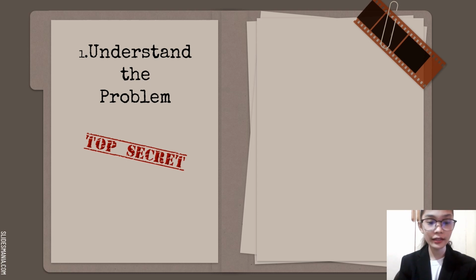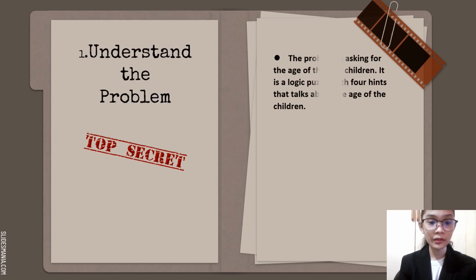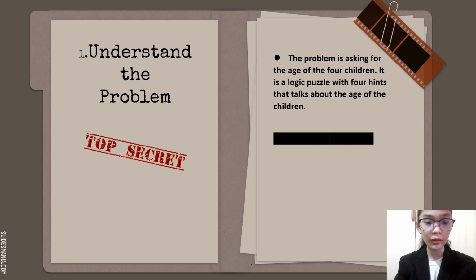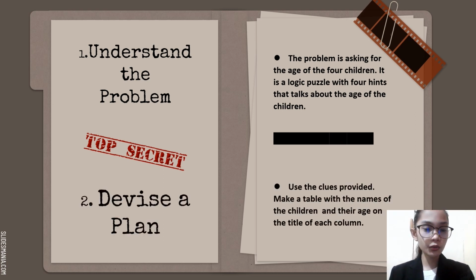First, understand the problem. And the problem is, it is asking for the age of the four children. It is a logic puzzle with 4 hints that talks about the age of the children. And after knowing the problem, let's devise a plan. And my plan is to use the clues provided. Make a table with the names of the children and their age on the title of each column.